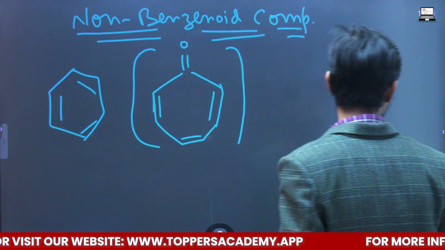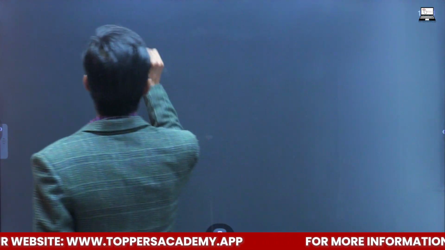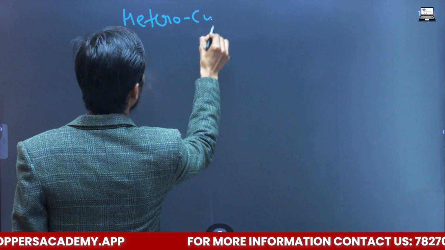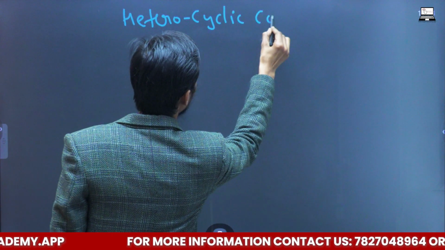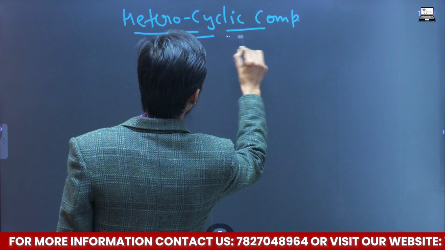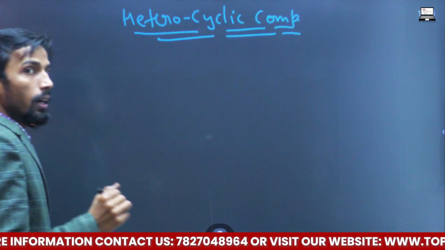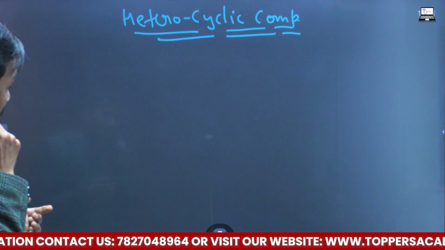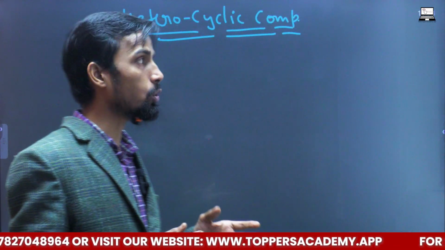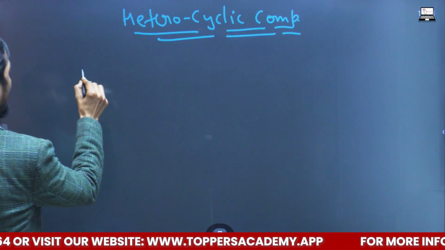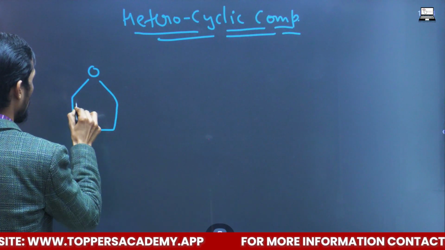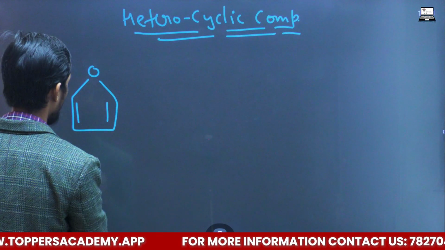And the third class is heterocyclic compound. These are aromatic compounds. These are heterocyclic compounds. These are aromatic. These are like non-benzoate compounds, and they possess, let's say, oxygen over here, like this.